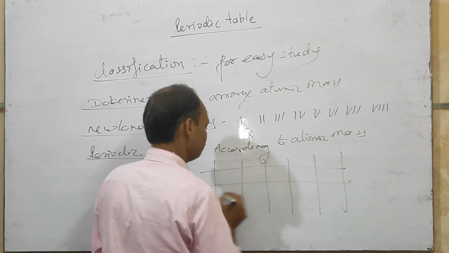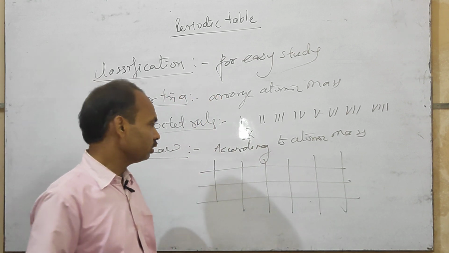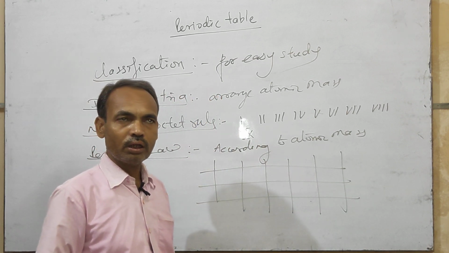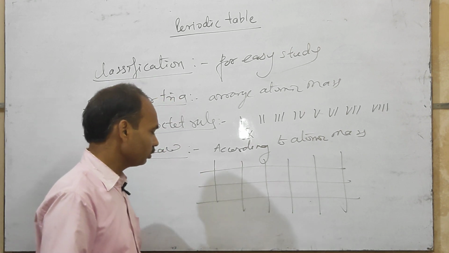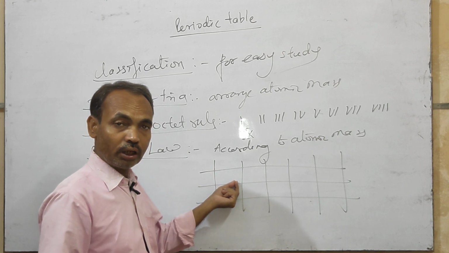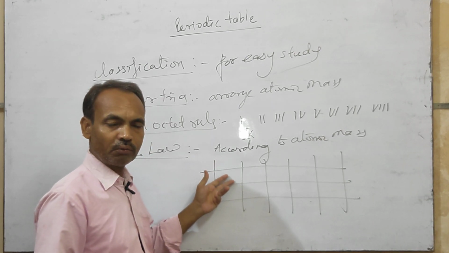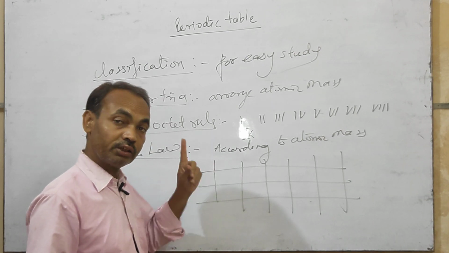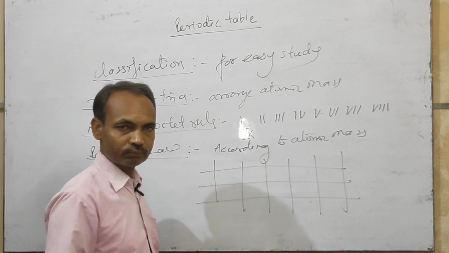First time Mendeleev prepared the periodic table. This periodic table had some parts blank, and he guessed that these elements would be discovered after some time, and he also guessed the properties of those elements.